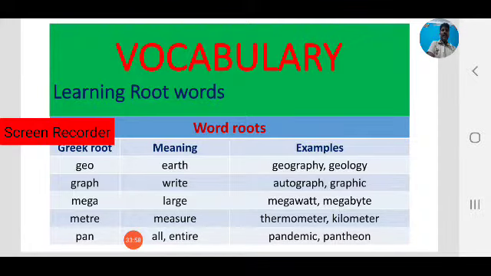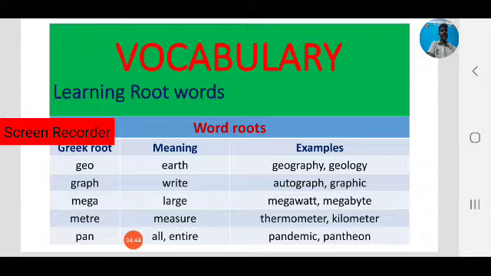Next one, mega. Mega is also a Greek root. Mega means large. Megawatt, megabyte, these are the words, and megastar and some other words. These are derived from the root word mega. Mega means large. By learning root words we can improve our vocabulary. Meter. Meter means measure. Meter is a Greek root which means measure. Thermometer, if you want to measure temperature, we use a thermometer. Okay, kilometer, distance, kilometer.